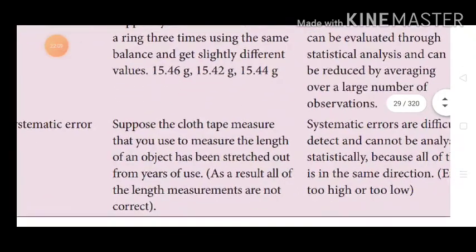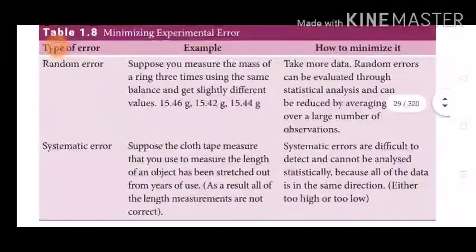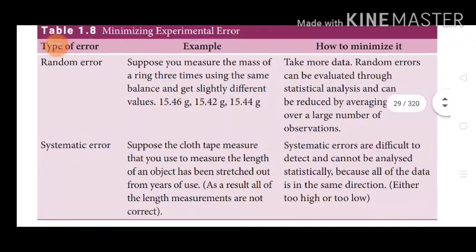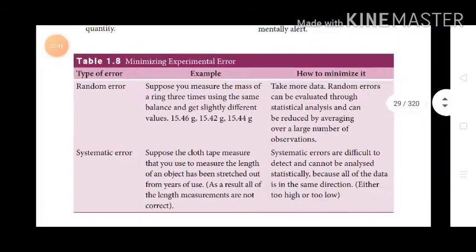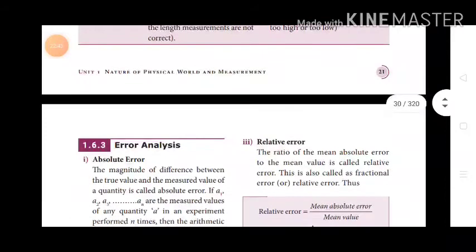Systematic error. Suppose the cloth tape measure that you use to measure the length of an object has been stretched out from use. As a result, the length measurements are not correct. Systematic errors are difficult to detect and cannot be analyzed statistically because all of the data is in the same direction, either too high or too low. Now, error analysis.